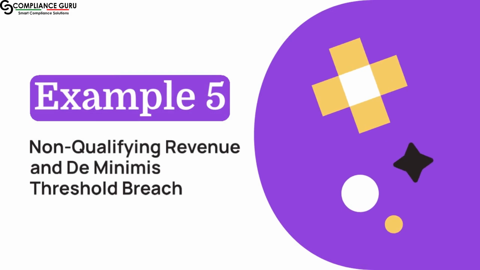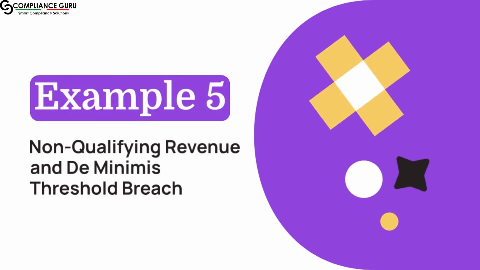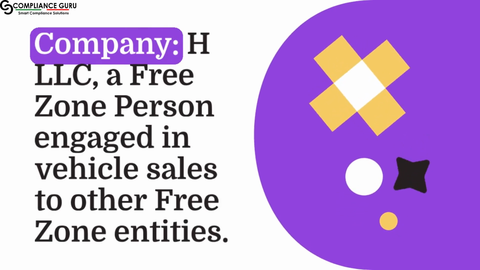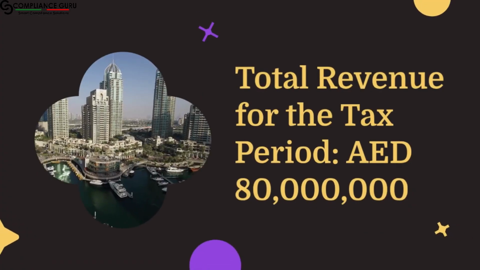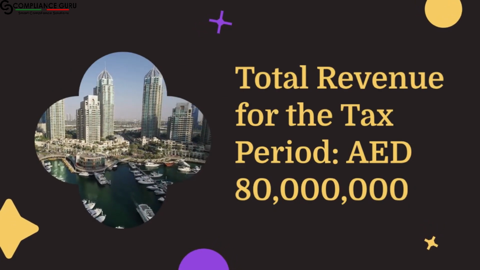Example 5. Non-qualifying revenue and de minimis threshold breach. Company, HLLC, a free zone person engaged in vehicle sales to other free zone entities. Revenue details. Total revenue for the tax period, AED 80 million.